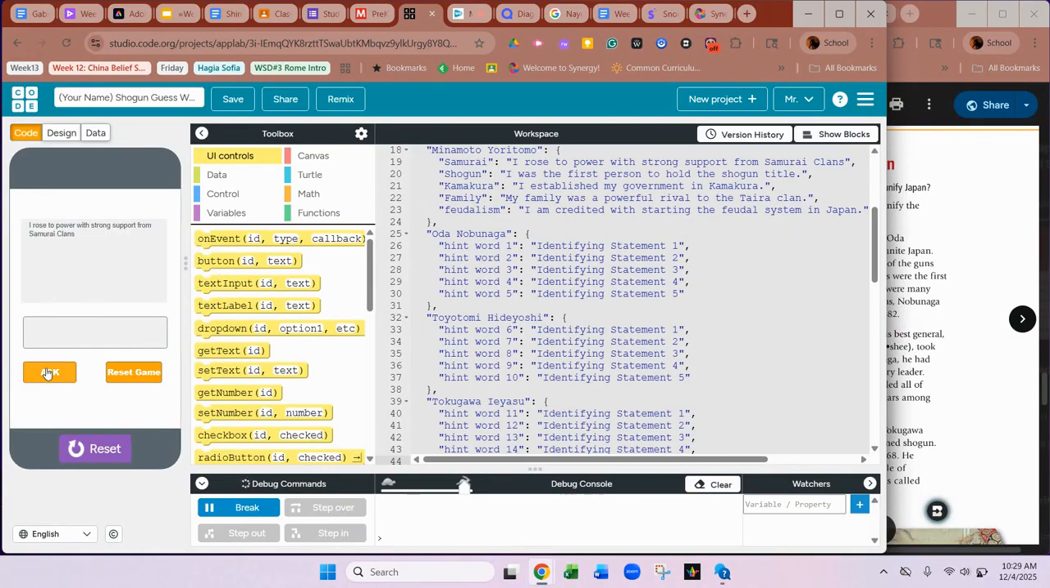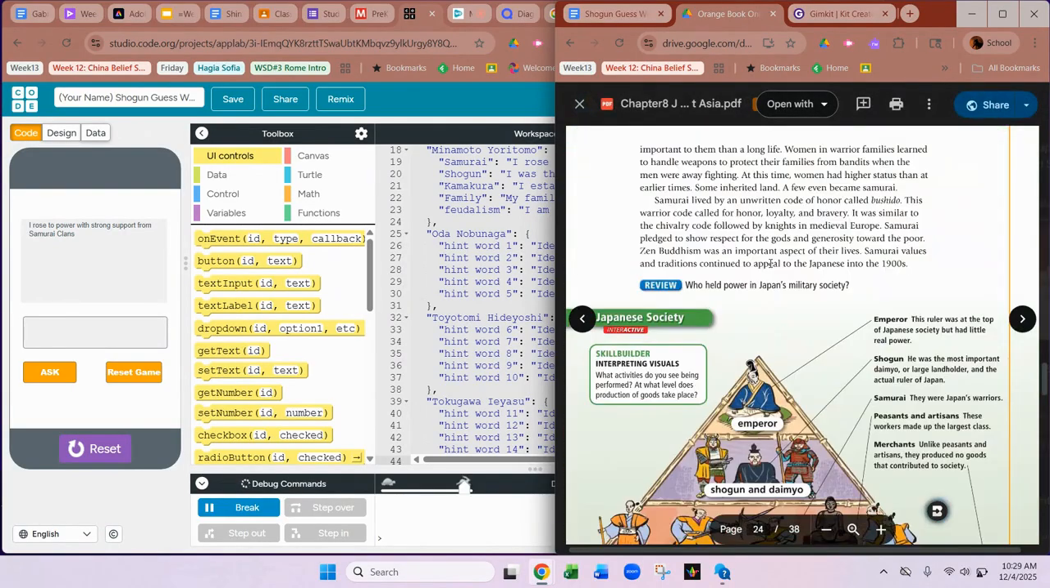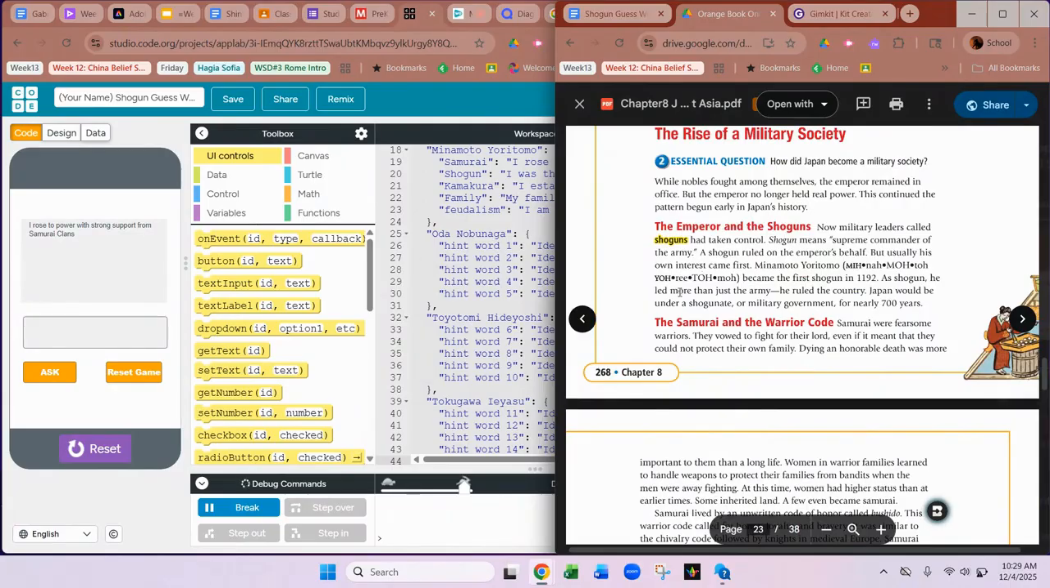Right there. Look, I rose to power with strong support from the samurai clans. Now, if we had our papers in front of us and our own notes, like you're going to be using to help you come up with it, I could look through here and say, okay, reading through it, this was the first one. This is Minamoto. Since I look at my code, I know that's the code I put in for Minamoto Yoritomo, and I'm going to say, had the blah, blah, blah.